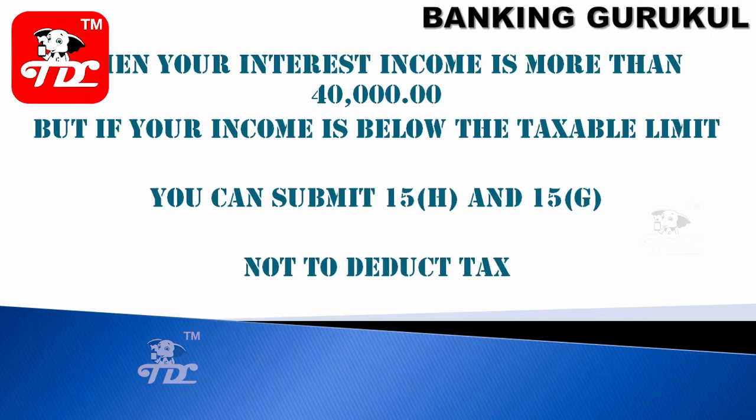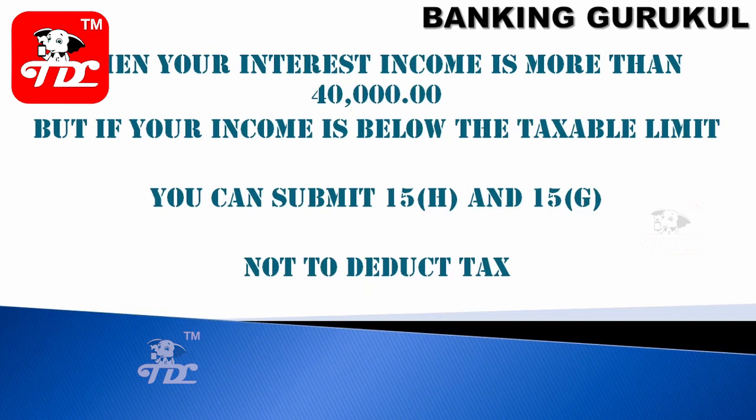These forms should be filled and given to the bank by the customer. The general public can give a 15G form, and senior citizens give 15H. Then even though your interest is more than 40,000, the bank will not deduct any TDS.